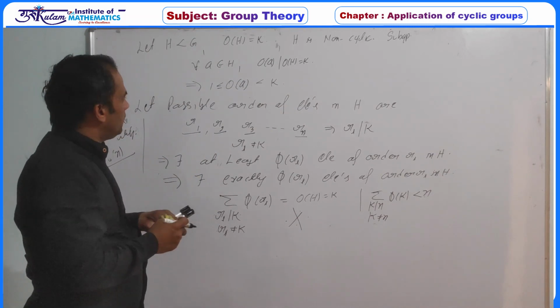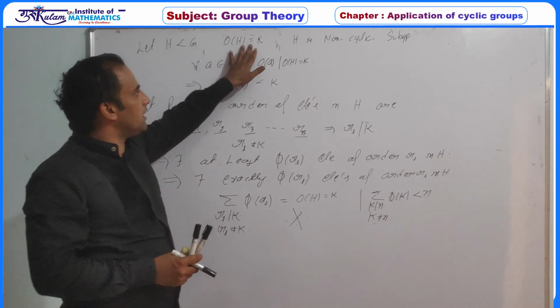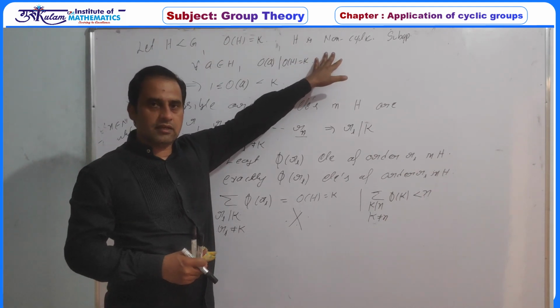The simple review: H is a subgroup of G, the order of H is K, assuming that H is non-cyclic.